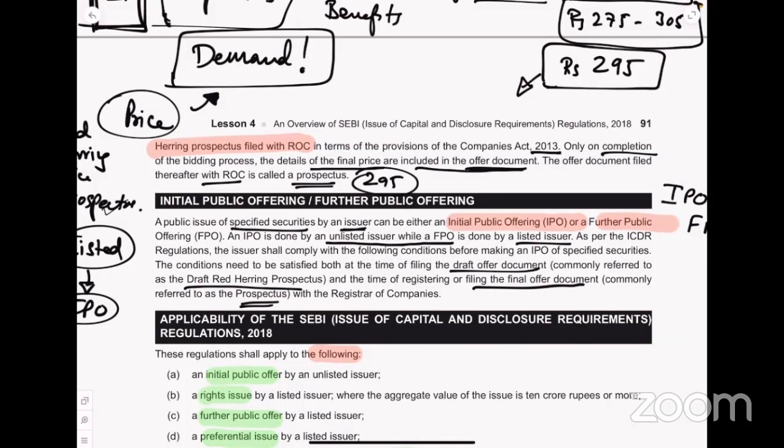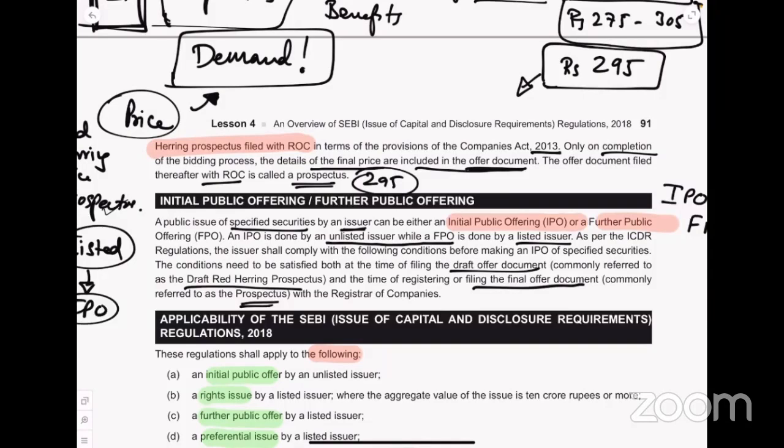Initial public offering by Indian Depository Receipt. Rights issue of Indian Depository Receipt. Initial public offer by small and medium enterprises, this is what we call SME. In fact, now we have SME exchanges. You don't have to wait for BSE or NSE. We have a separate SME exchange so that small and medium companies can raise capital. See, for them 50 crores is also a very big amount. For big companies, 50 crores is not at all an amount.